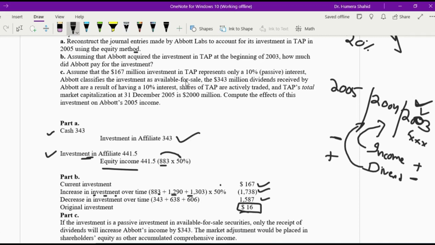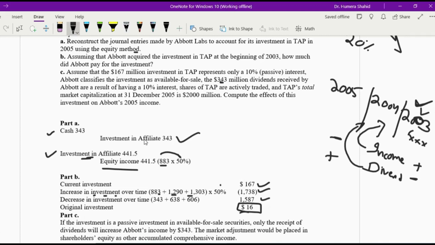Available for sale, we know, affects the other comprehensive income account in the form of unrealized holding gains or losses. The 343 million dividend received by Abbott is the result of having a 10% interest. So this dividend which Abbott received is not a 50% ownership dividend, it is because of the 10%. So in that case, I cannot decrease the investment account.